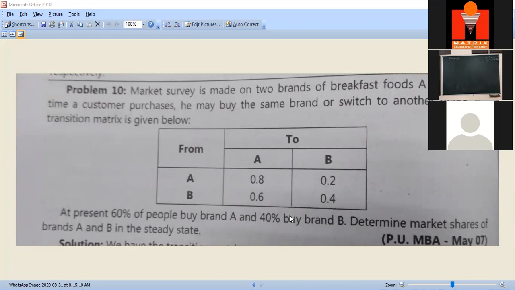You got the meaning of steady state? In long run, in long period. Note down the problem, we'll start solving this.